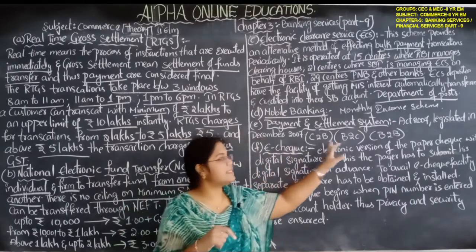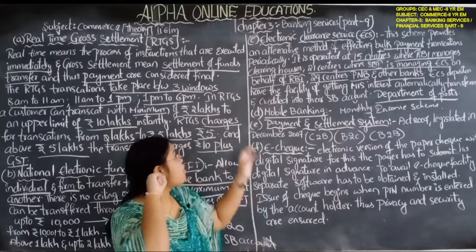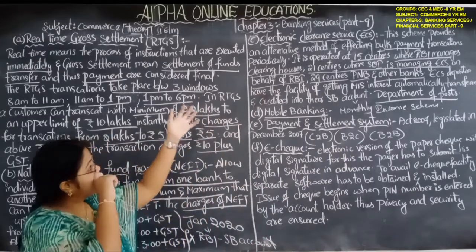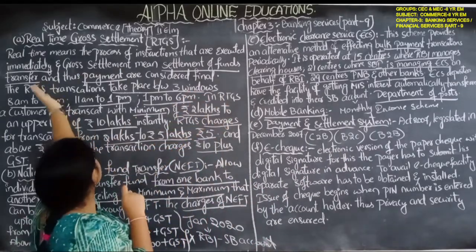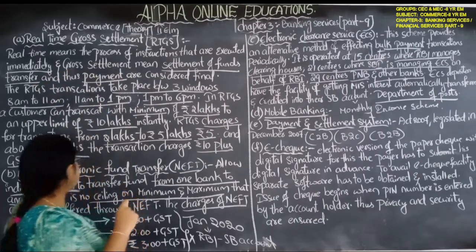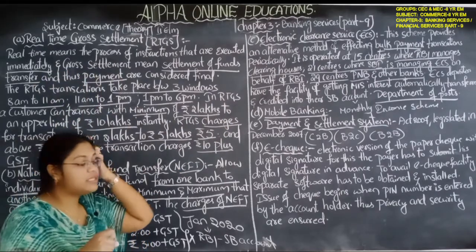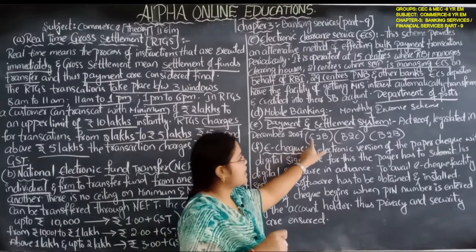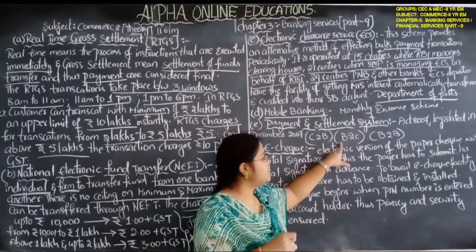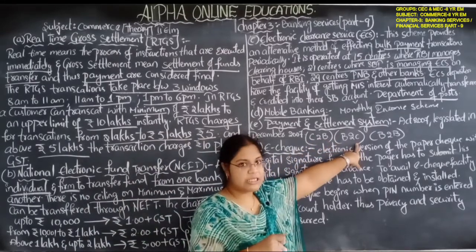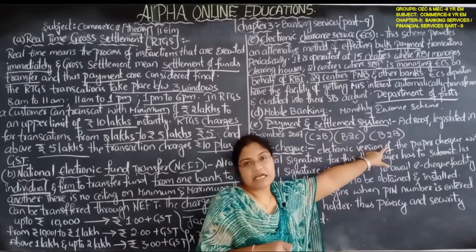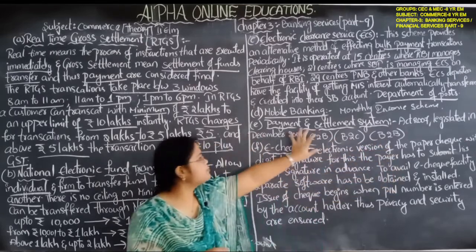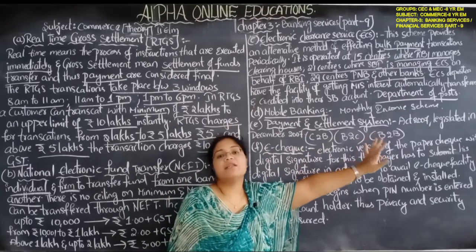This is given by using all these facilities: mobile banking, electronic clearance service, real time gross settlement, and national electronic fund transfer. That is the Payment and Settlement Act 2007.